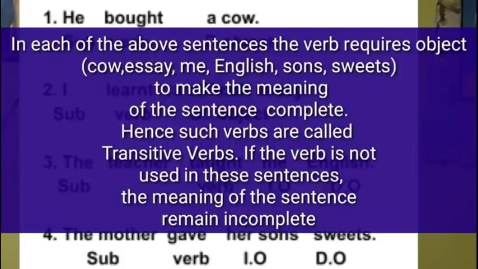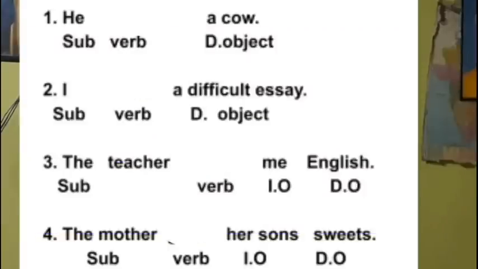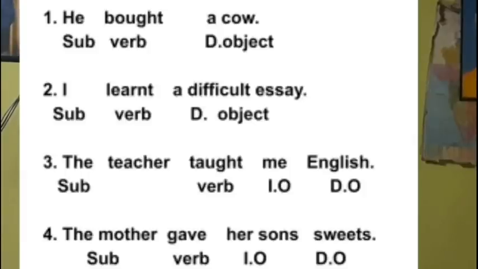If the verb is removed from these sentences, the meaning remains incomplete: he a cow, the teacher us grammar, the mother son sweets. So these verbs are called transitive verbs.